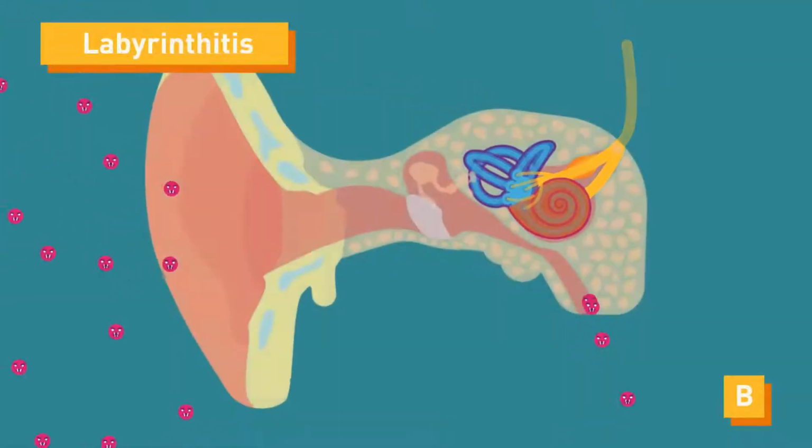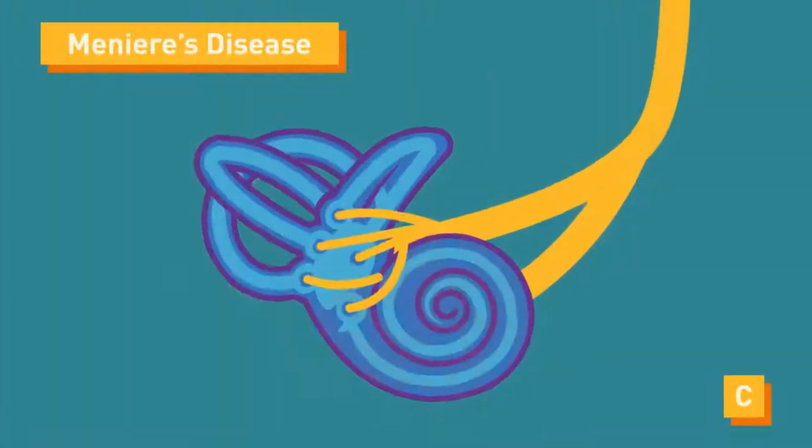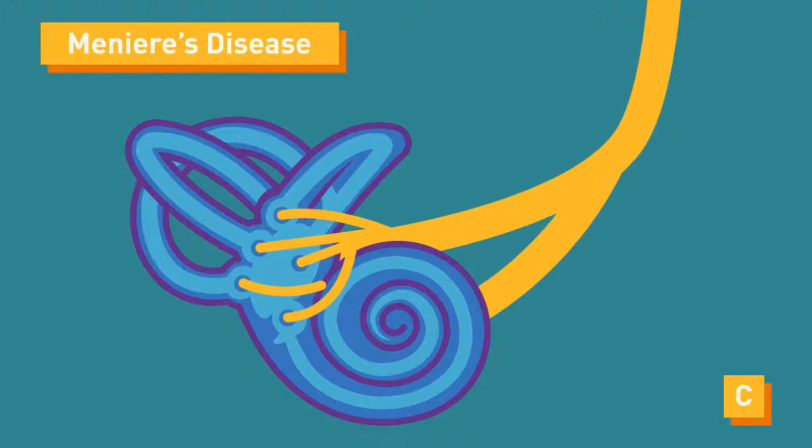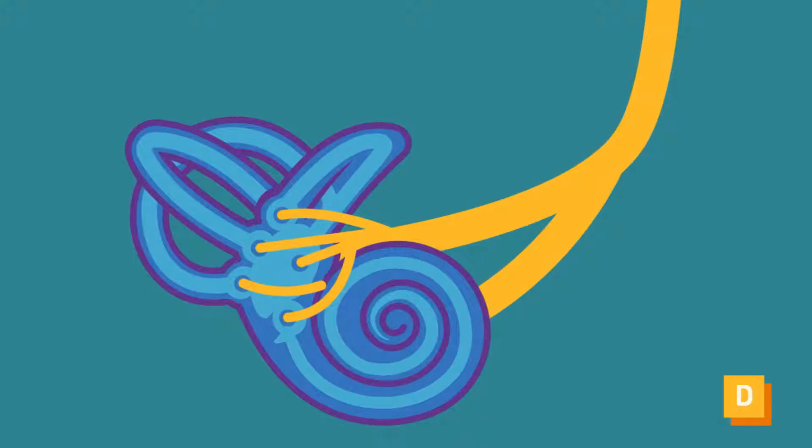Both of these disorders are usually caused by a viral infection that may have reached the inner ear. Other causes include Meniere's disease. This occurs due to increased fluid in the inner ear. Benign paroxysmal positional vertigo, or BPPV.